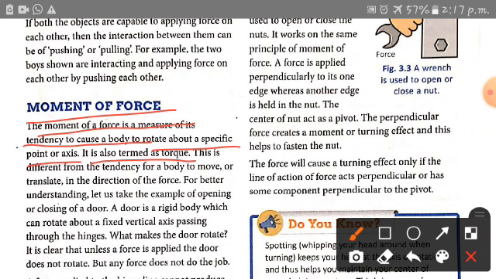So, what is moment of force? A measure of force tendency to cause a body to rotate about a specific point or axis. This is different from the tendency for a body to move or translate in the direction of force. For better understanding, let us take the example of opening or closing a door.